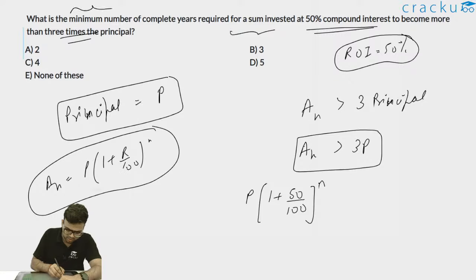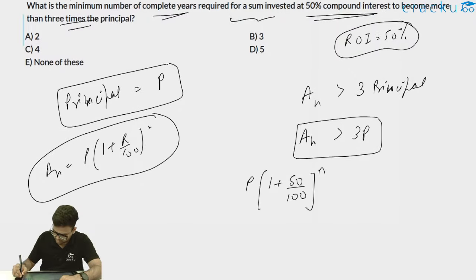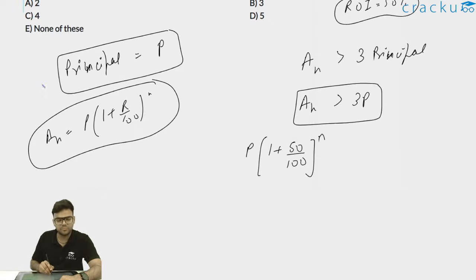We have to find out the minimum number of complete years required for a sum of interest at 50% CI to become more than 3 times the principal. So this is the amount after n years, and this should be greater than 3P. I have to find out the value of n such that the left hand side is greater than 3P. So P and P get cancelled, and 1 plus 50 by 100 is 1.5. So 1.5 to the whole power n is greater than 3.